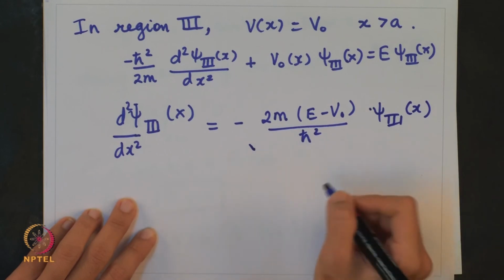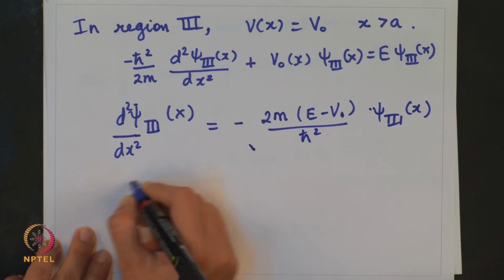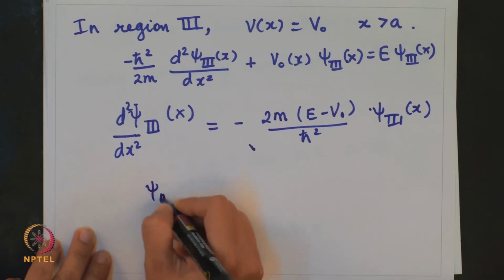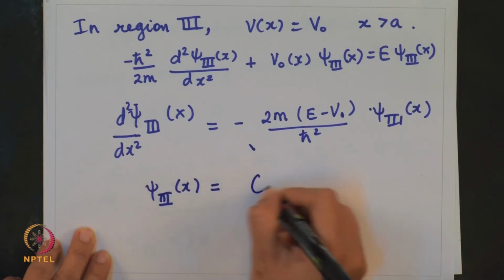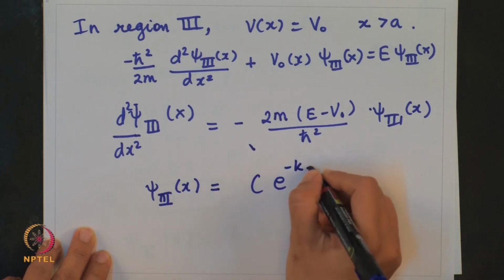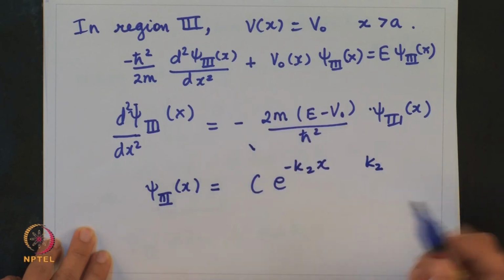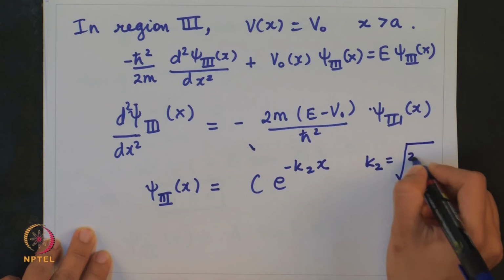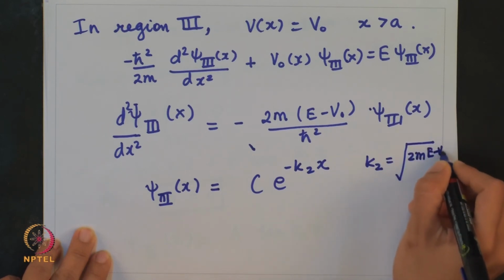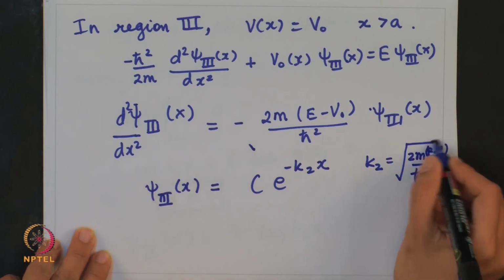This term I call K2. The solution of this is given by psi 3 of x is equal to C e raised to i k2 x, where k2 square is this, so k2 is nothing but the square root of 2m E minus V naught upon h cross square.